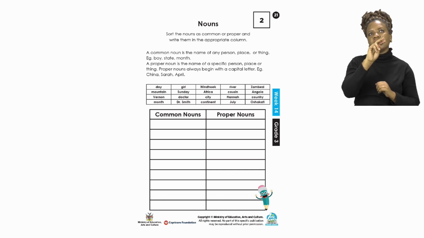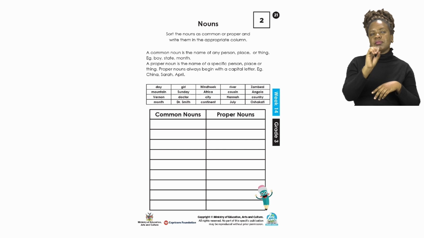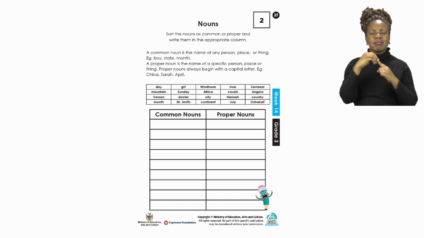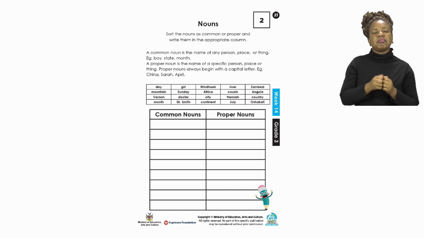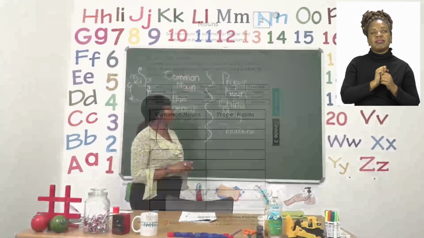Then a proper noun is the name of a specific person, a specific place, and a specific thing. All proper nouns begin with capital letters. So let's take a look at the board at the examples that I have given.